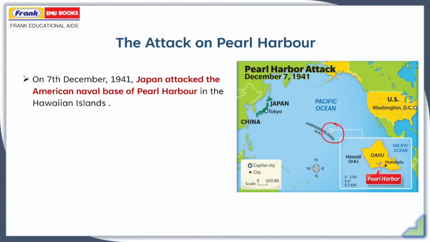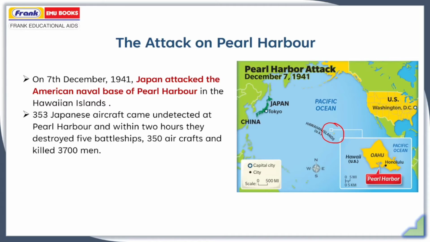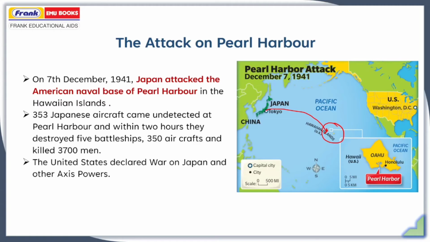But on 7th of December 1941, 353 Japanese aircraft came undetected at Pearl Harbor, and within 2 hours, they destroyed 5 battleships, 350 aircraft, and killed 3,700 men. This infuriated America. The United States declared war on Japan and other Axis powers. Also, the United States joined the Second World War.